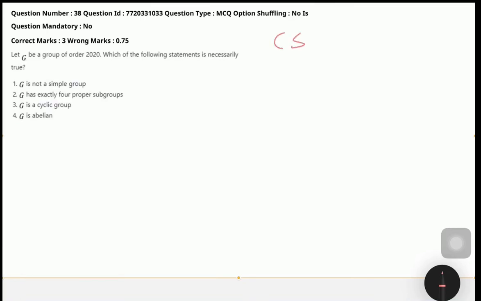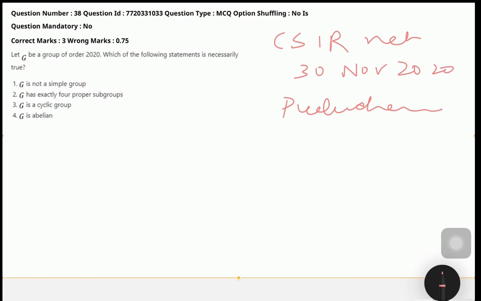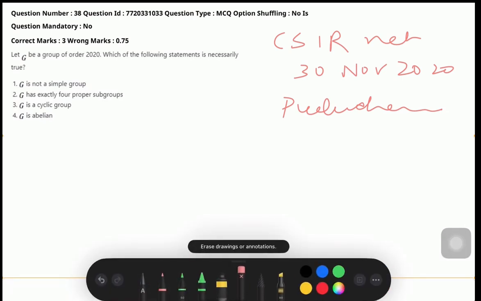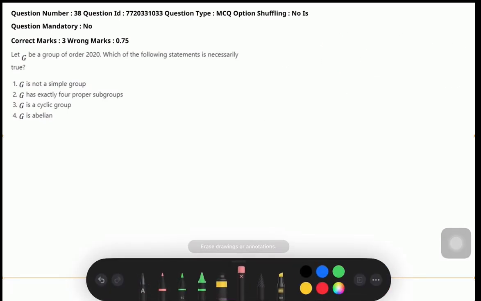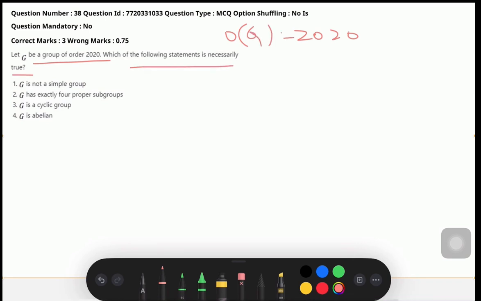So this is CSIR NET, 30th November 2020, Puducherry and Tamil Nadu. The question is: G is a group of order 2020, which of the following statements is necessarily true? G is not a simple group, G has exactly 4 subgroups, G is a cyclic group, or G is abelian.